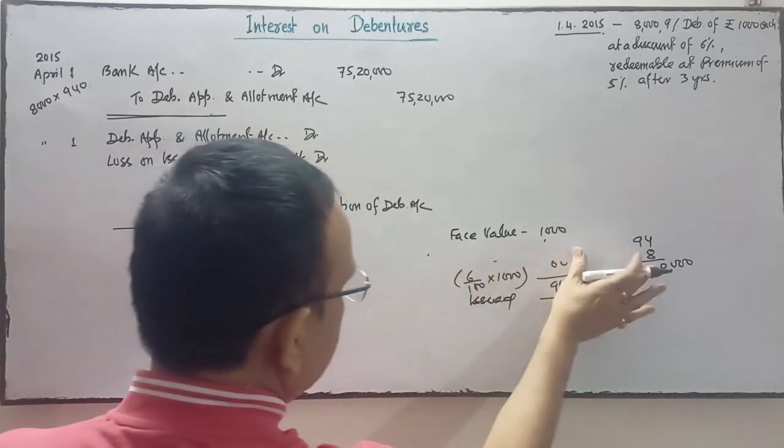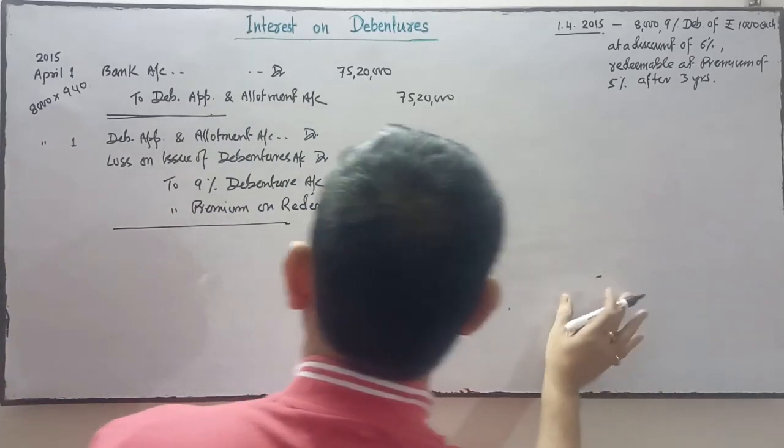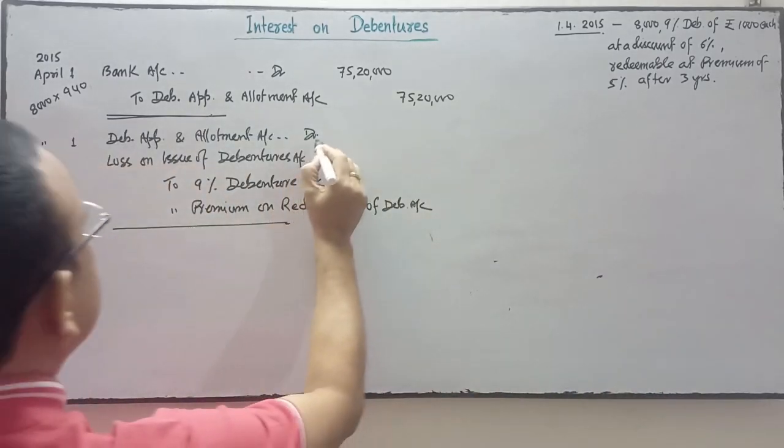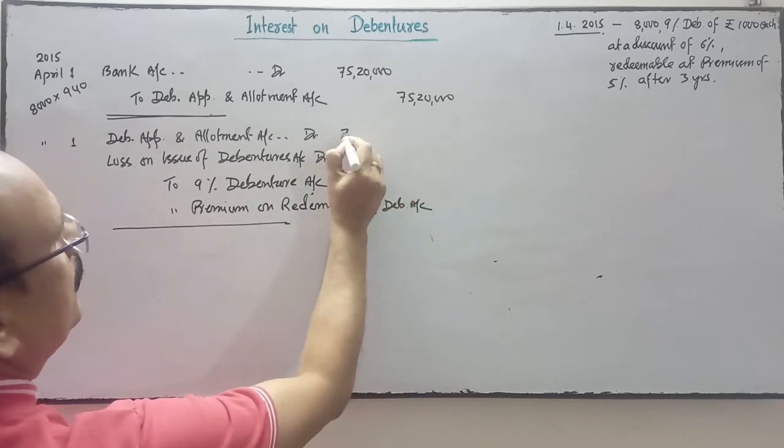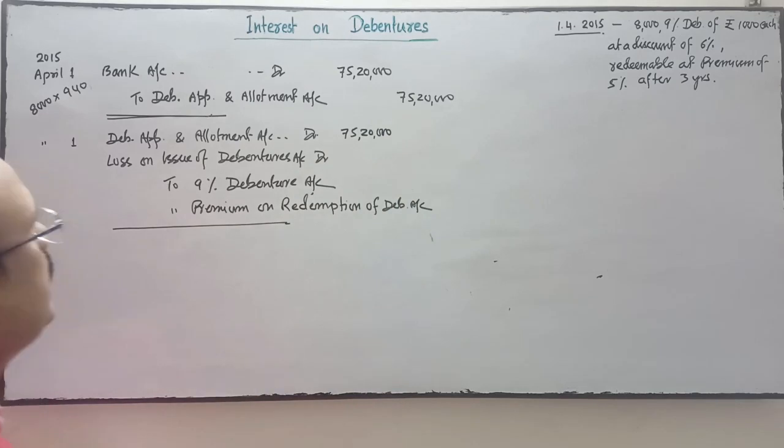Okay, so this will be the entry. Now you write the amount. So for debenture application and allotment, you write the same amount which is written on the credit side in the first entry.